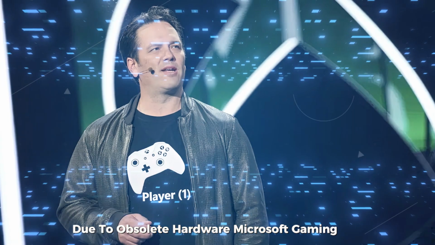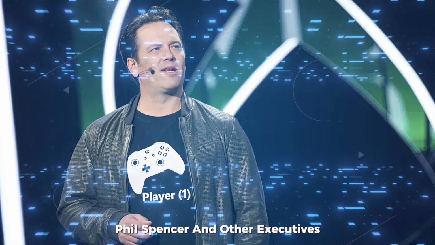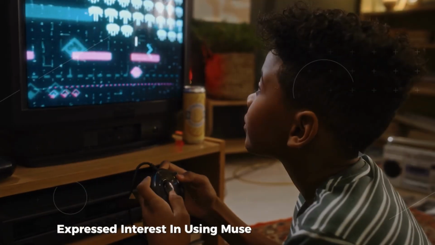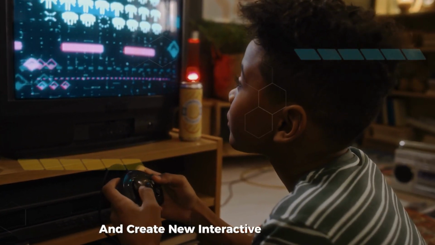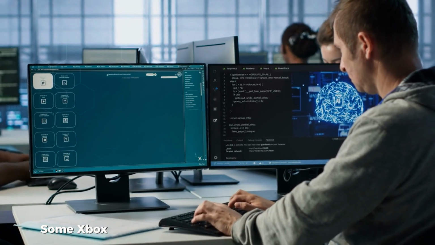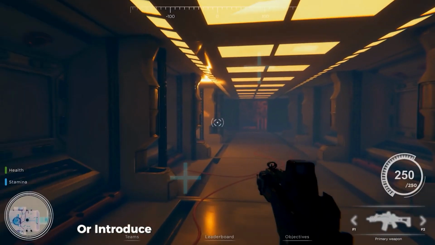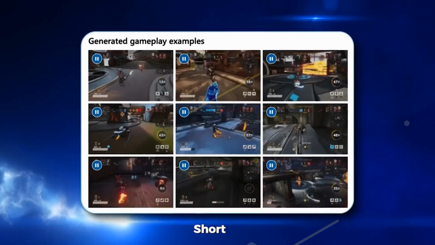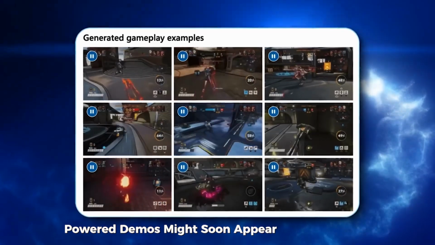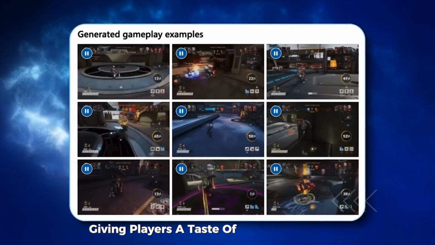This could breathe new life into older titles that are no longer playable due to obsolete hardware. Microsoft Gaming CEO Phil Spencer and other executives have expressed interest in using Muse to revive old games and create new interactive experiences. Some Xbox teams are already exploring how generative AI can enhance existing games or introduce entirely new gameplay mechanics. Short, AI-powered demos might soon appear in Copilot Labs, giving players a taste of these innovations.